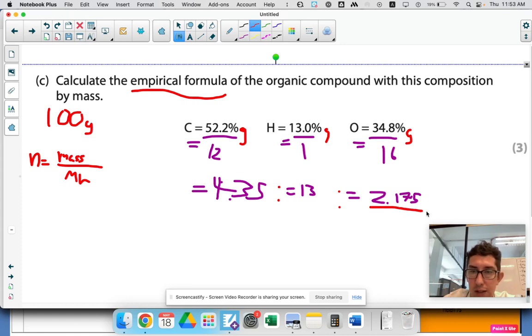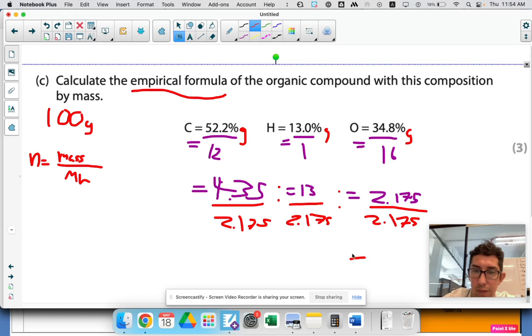Which one's the lowest one? This is the lowest one, 2.175. So divide all of them by 2.175. So what is 2.175 divided by 2.175? 1. 4.35 divided by 2.175? 2. 13 divided by 2.175, I want to say 6.